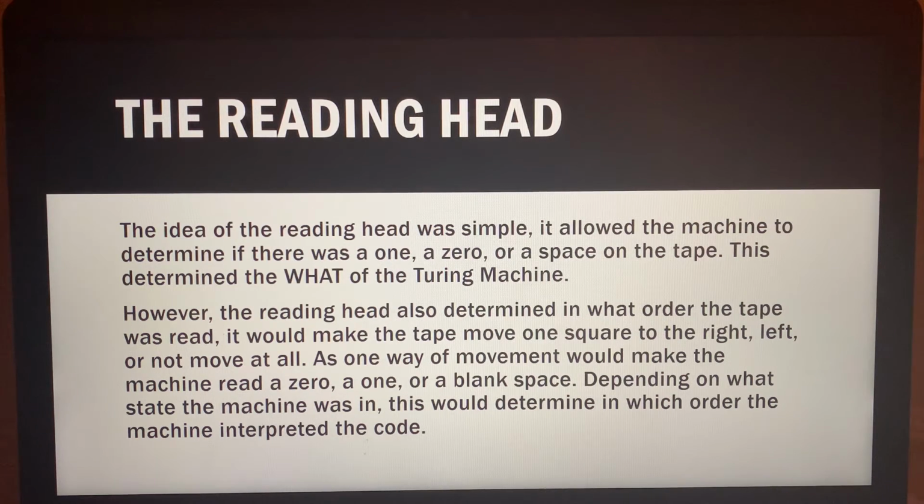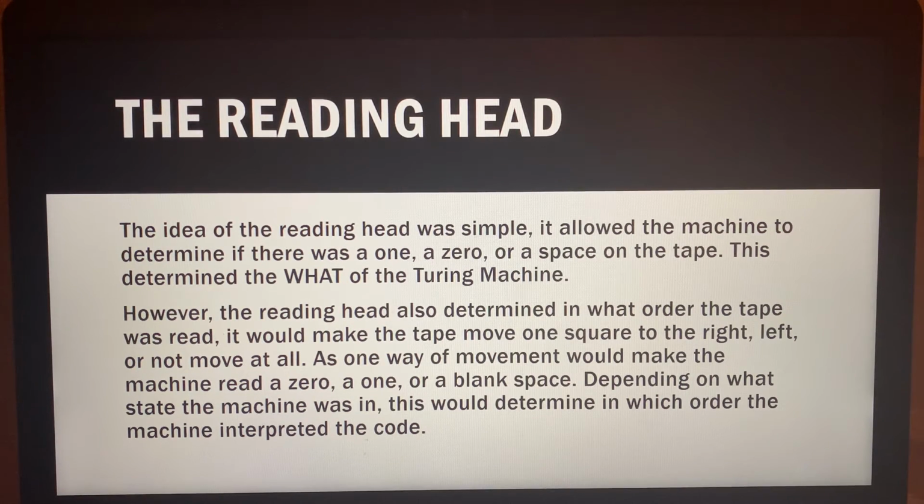Then there was the reading head. The idea of the reading head was simple. It allowed the machine to determine if there was a 1, a 0, or a space on the tape. This determined the what of the Turing machine. However, the reading head also determined in what order the tape was read. It would make the tape move 1 square to the right, to the left, or not move at all, as one way of movement would make the machine read a 0, a 1, or a blank space. Depending on what state the machine was in, this would determine which order the machine interpreted the code.